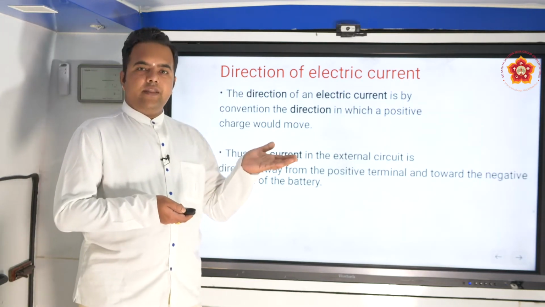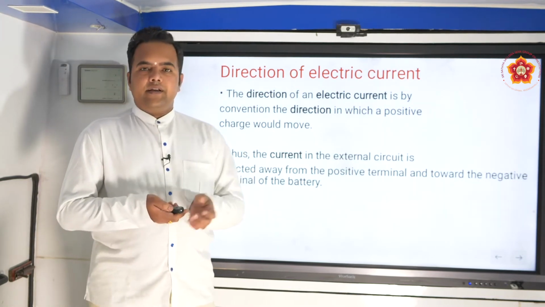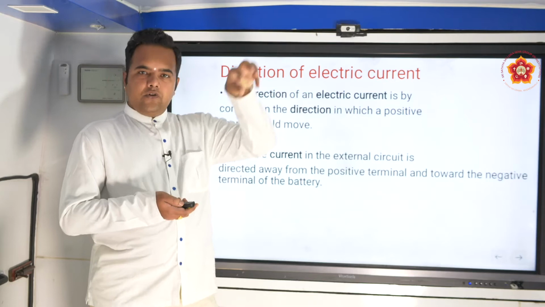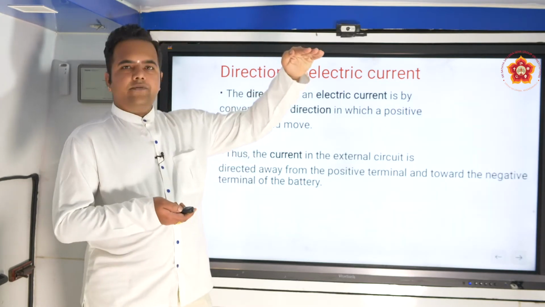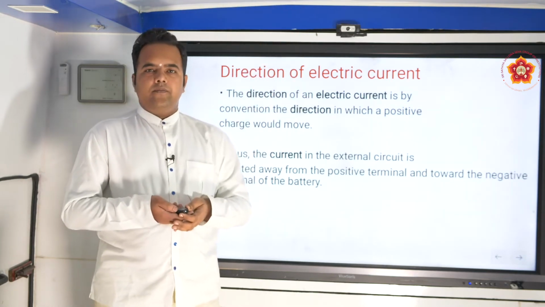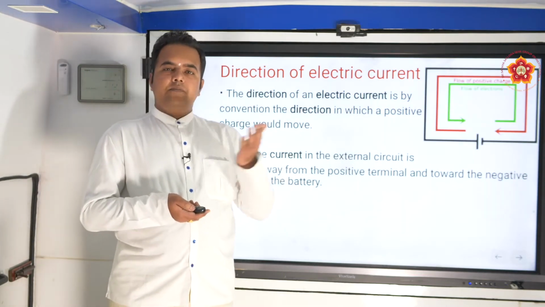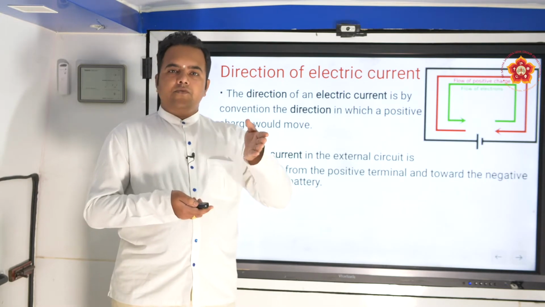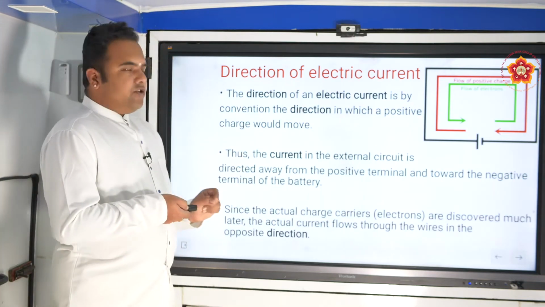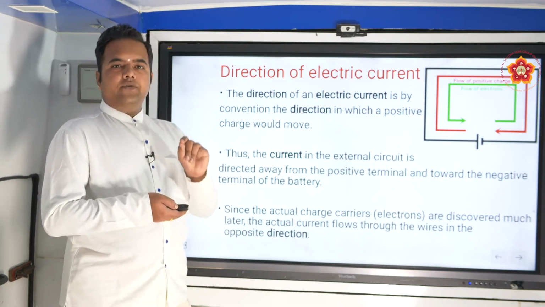So this was the case when the concept of electric current was initially discussed. When this phenomenon was invented, they stated that current always flows from higher potential to lower potential, and the higher potential they called positive, the lower potential they called negative. So from positive to negative it is supposed to flow. But electrons were discovered much later, and we know that electrons move from negative towards positive. So the actual flow of electric current in a circuit is the direction of electron flow, from negative to positive.